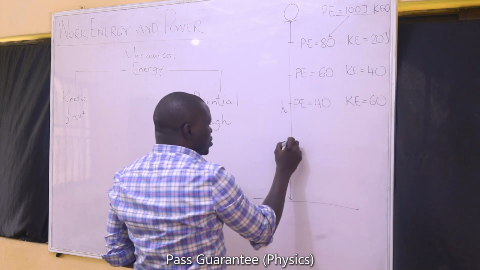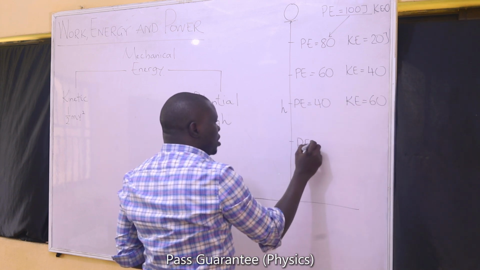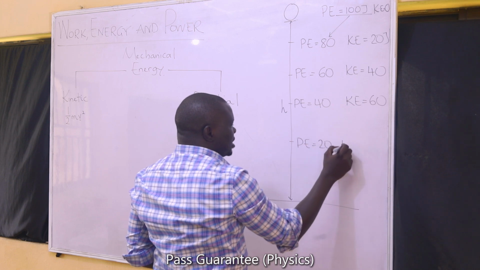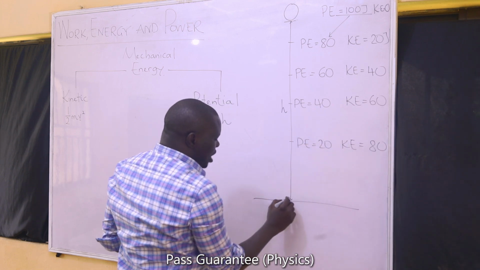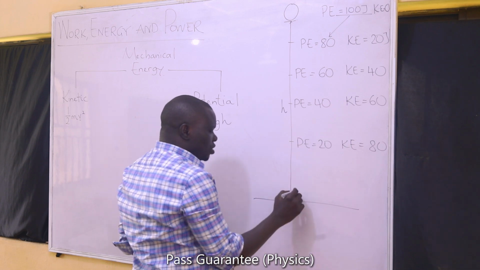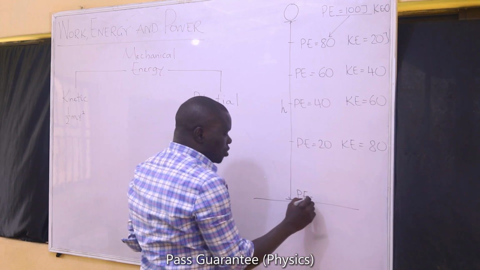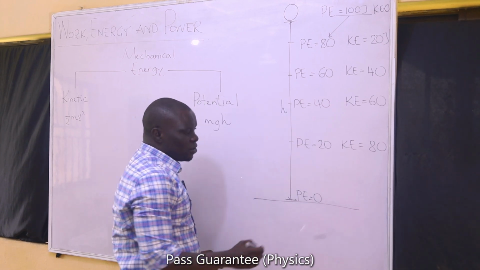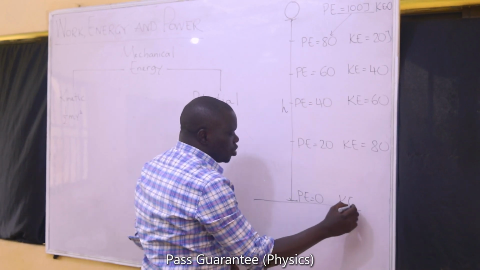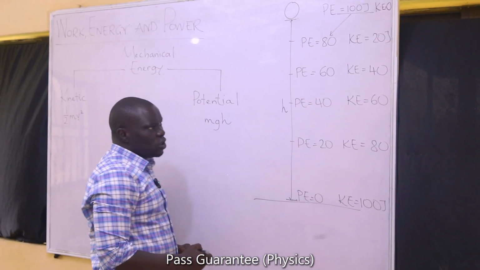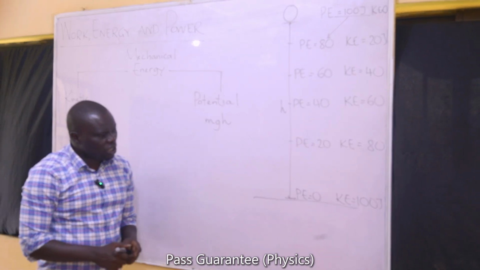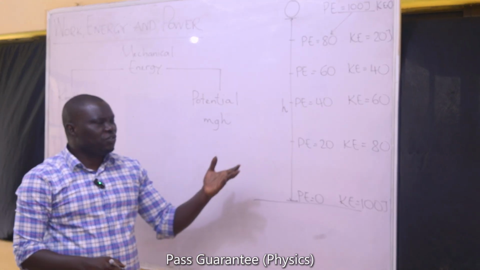If it falls to a position where its potential energy becomes 20, its kinetic energy becomes 80. When it is about to touch the ground, the potential energy becomes 0, because at that point the height is 0, so the kinetic energy is what it will have as its maximum, 100 joules.